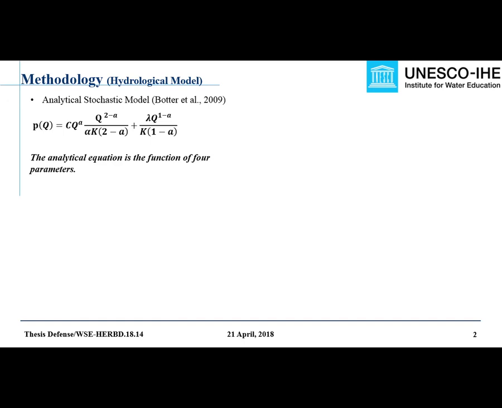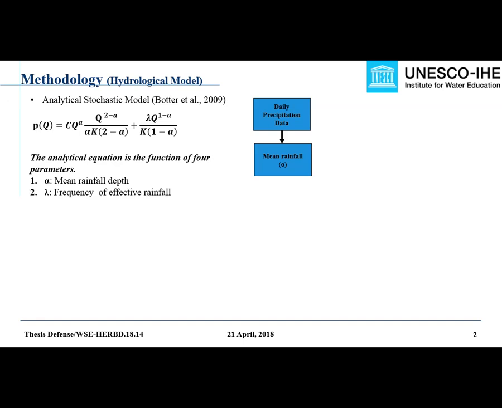Now, explaining the hydrological model, I have considered the analytical stochastic model developed by Botter. For more detail about this particular model, I would like to request you to go through the published papers regarding it. According to this model, the probability distribution function of the flow at any point can be related to four climatic and topographic parameters. First one is the mean rainfall depth alpha, which can be obtained from precipitation data.